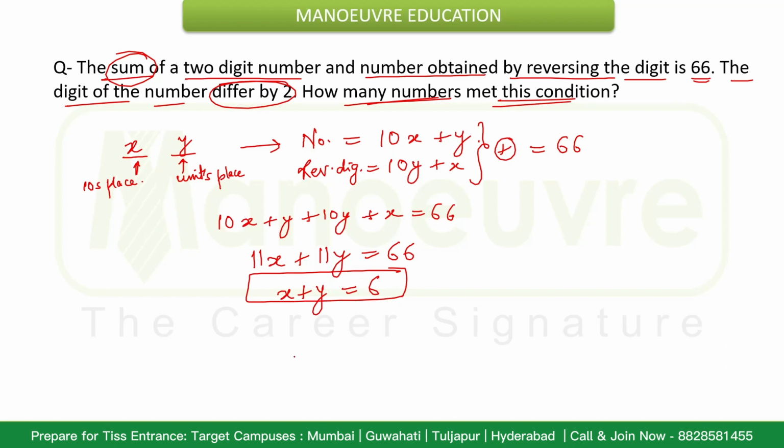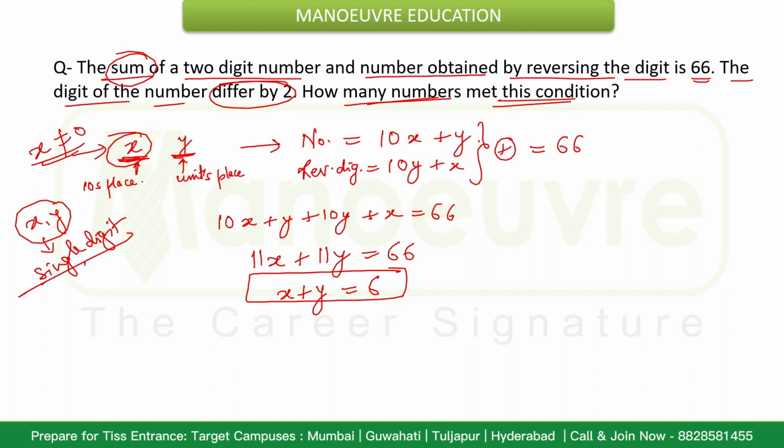Fine. So how many different values of x and y are possible? Since x is at the tens place, x cannot be 0. And since they are single place, x and y are single digit numbers.